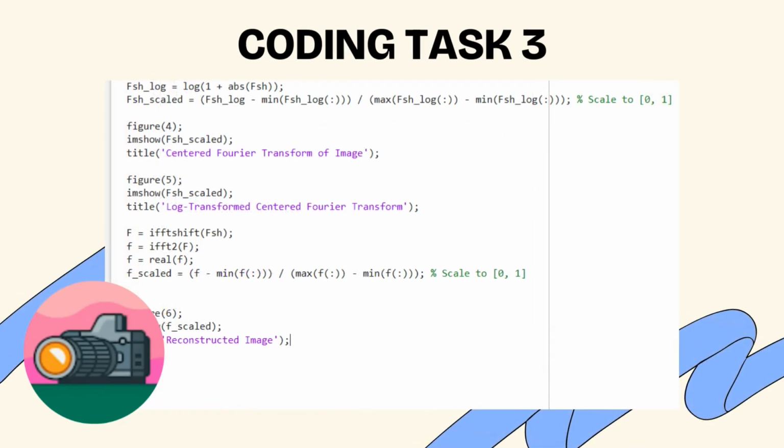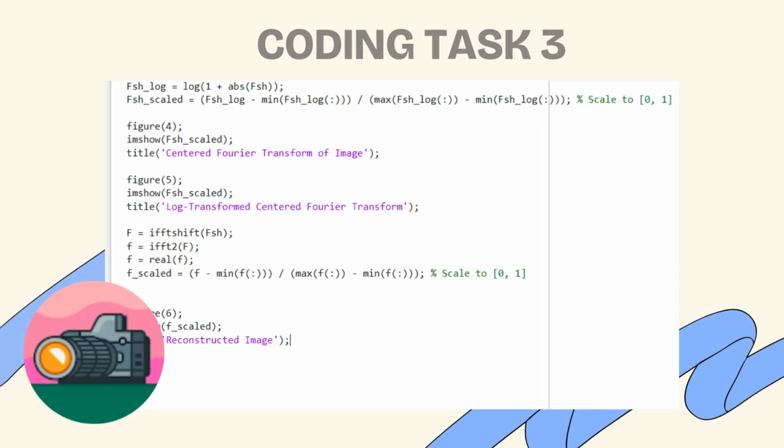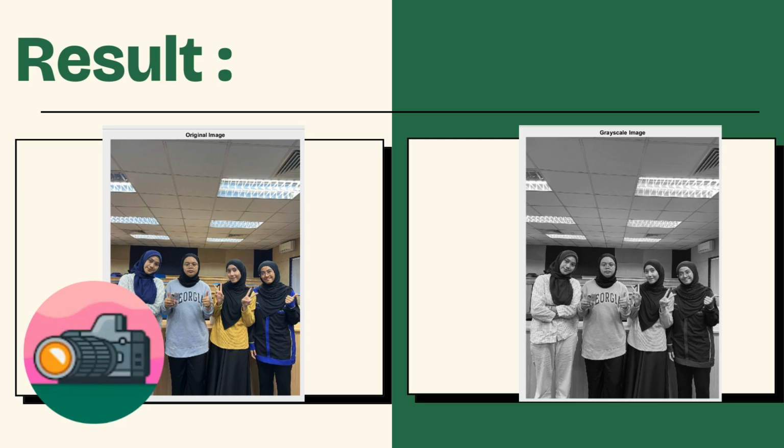Then we insert our coding for figure 4 to display the centered Fourier transform of the image. And for figure 5, we insert our coding to display the log transform of the centered Fourier transform. And lastly, figure 6, which is the reconstructed image. So this is our result.